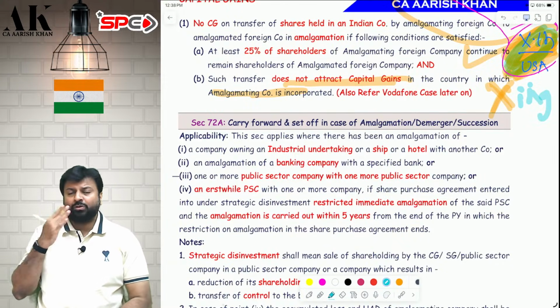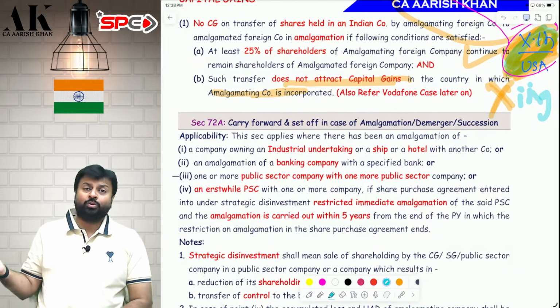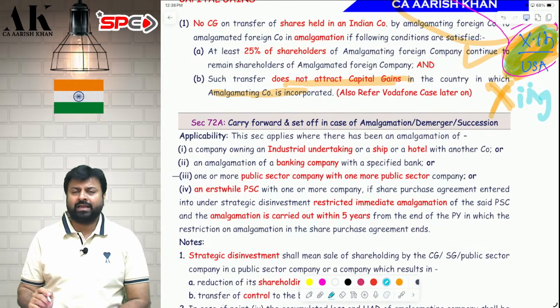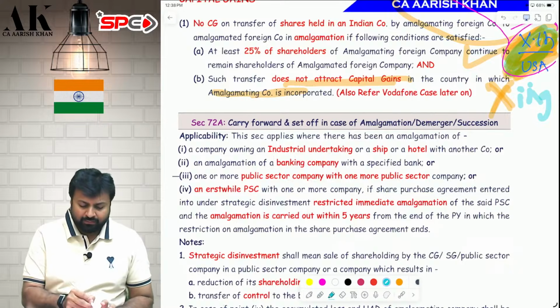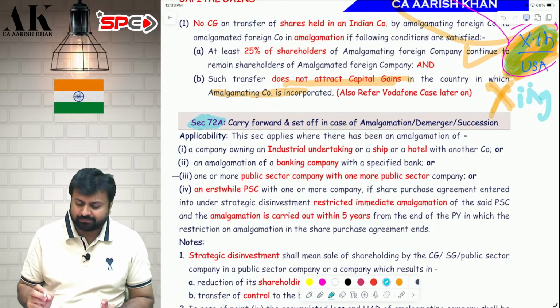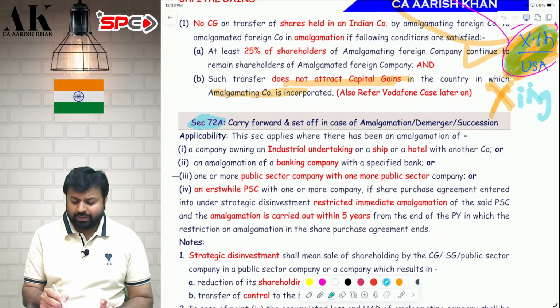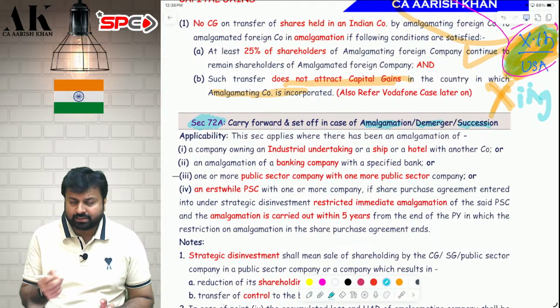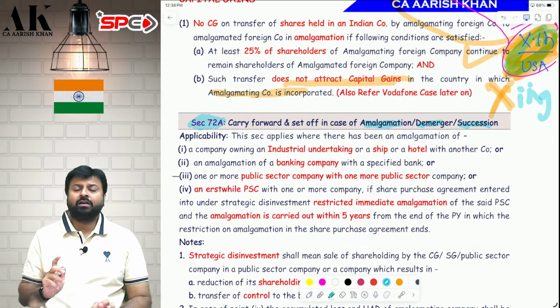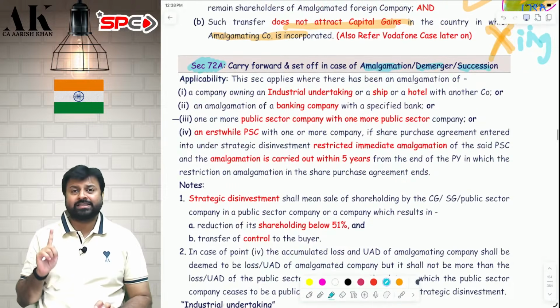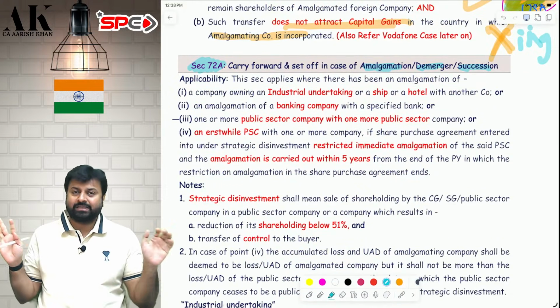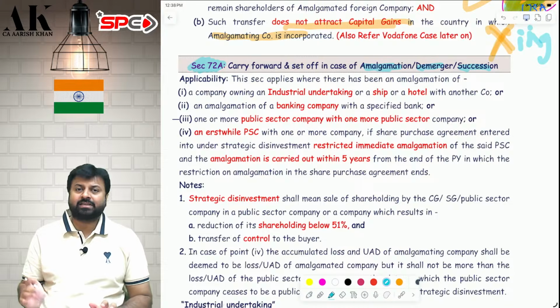Now we will talk about one of the biggest advantages of amalgamation. When amalgamation is done, you are allowed to carry forward the losses and unabsorbed depreciation of the amalgamating company in the hands of the amalgamated company. For that, there is a separate section, 72A. Section 72A is applicable for amalgamation, demerger and succession, all three of them. First of all, losses cannot be transferred by all businesses. Only certain specified businesses can transfer the losses.